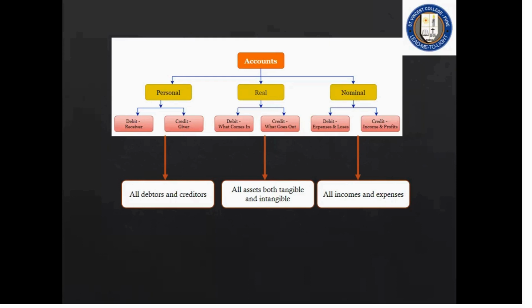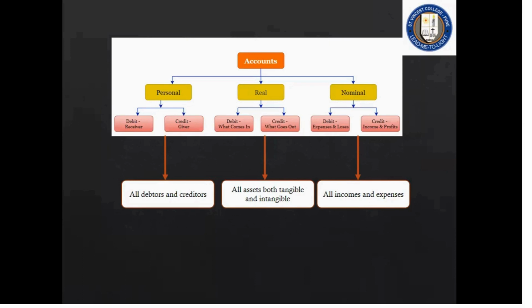Nominal. I am paying salary. Salary is a nominal expense, so we debit it. Cash is real. It is going out, so credit. So the possibility is the type of account: personal, real, and nominal. One part is real and one part is nominal, or one part is personal and the other part is nominal, possibility.